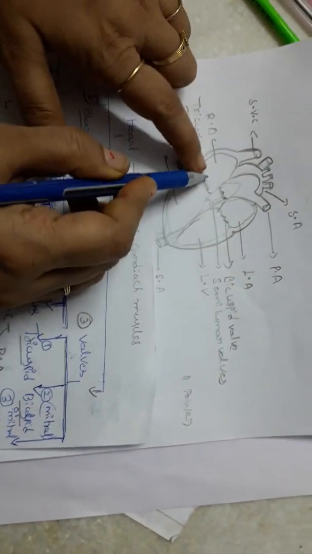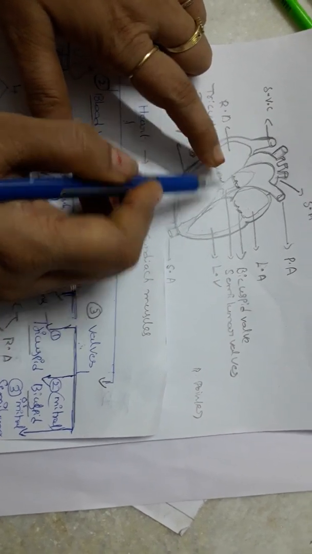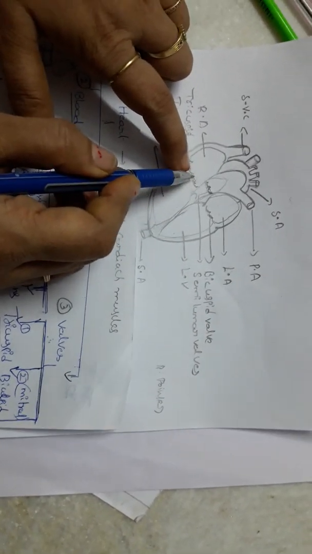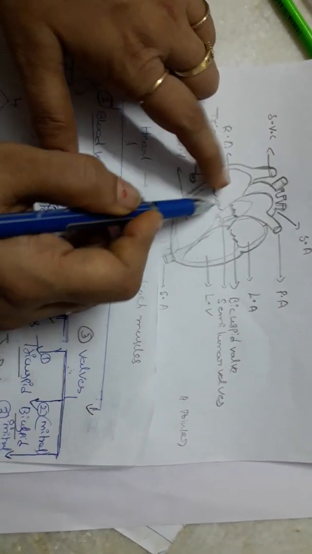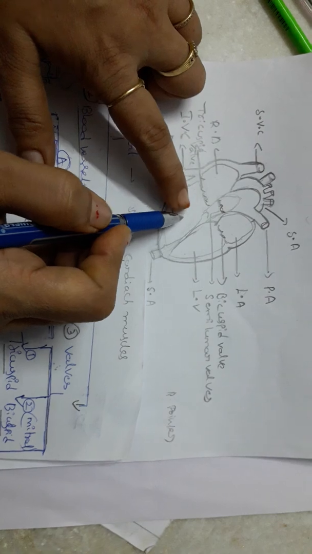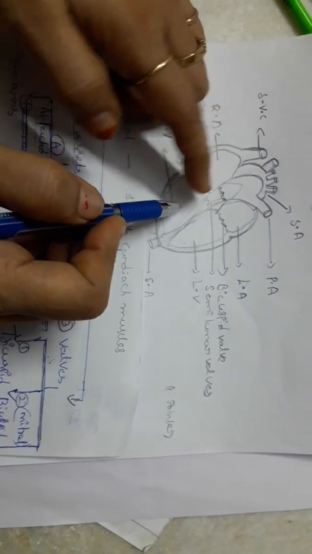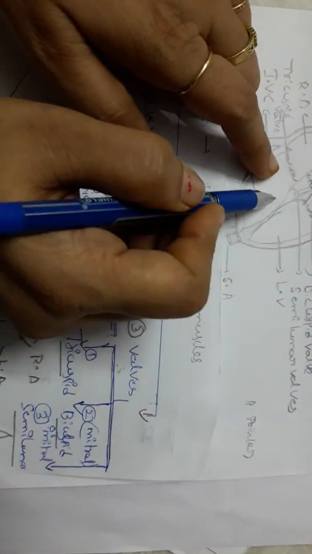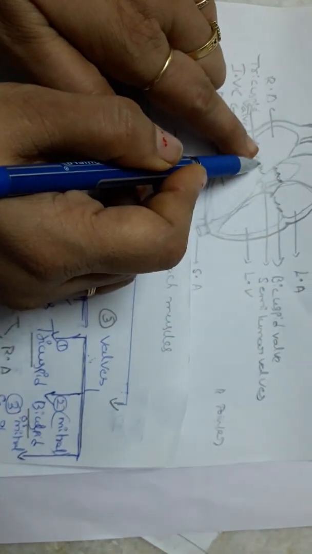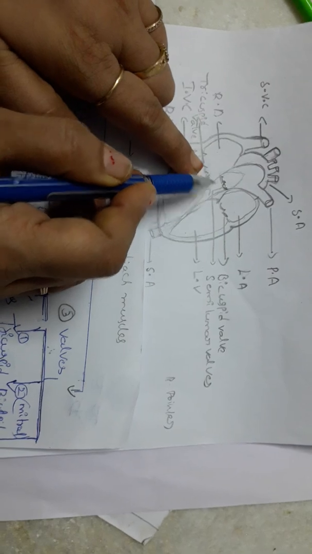which controls the opening of the right auricle and right ventricle. So that means it allows the blood from auricle to ventricle. The main function of the valves is that they prevent the backflow of the blood. When the blood enters into the ventricles, it doesn't flow back into the auricles. That is immediately closed by the valves. So you can say the main function of the valves is to prevent the backflow of the blood.